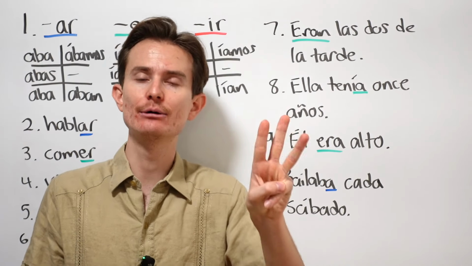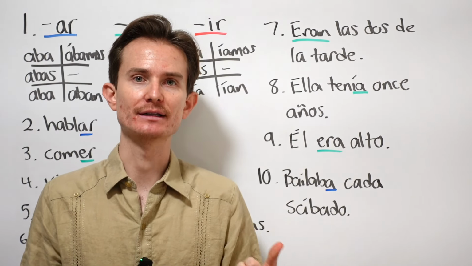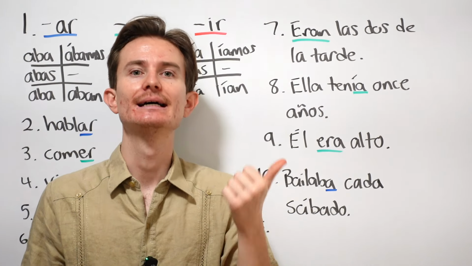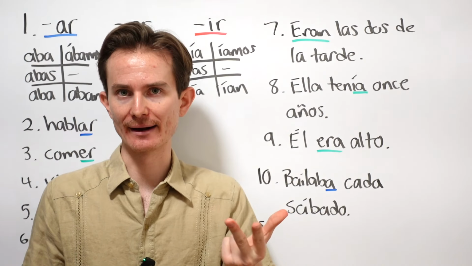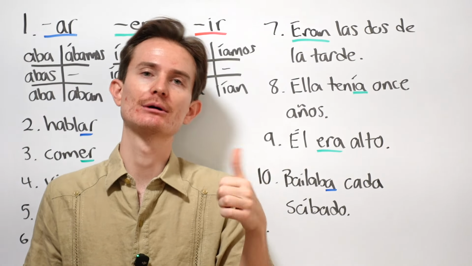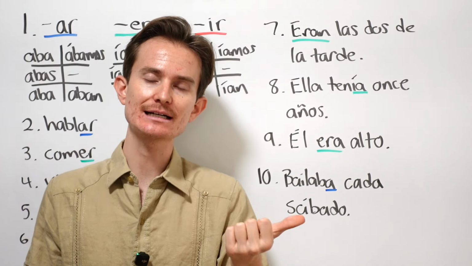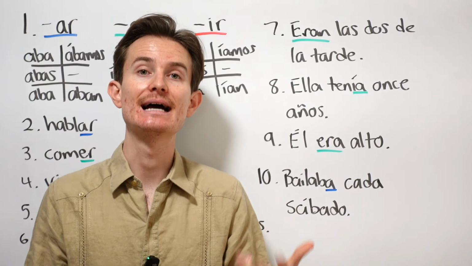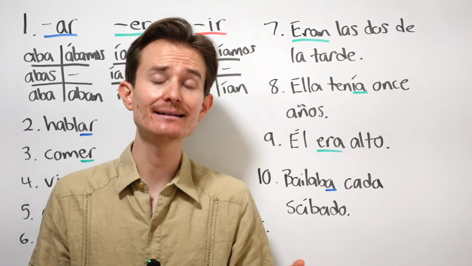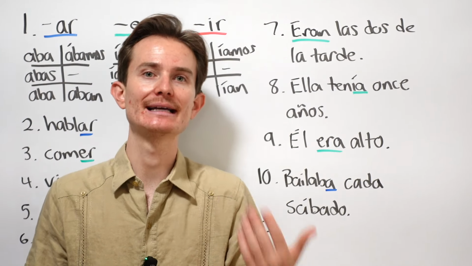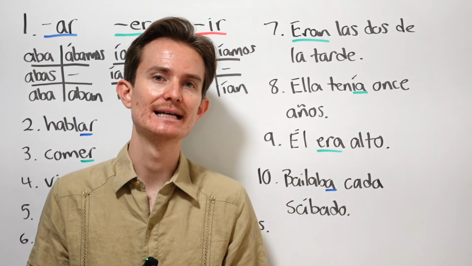There are only 3 irregular verbs in the imperfect. There's ser, okay, ir, and ver. Really, realistically, you only need to worry about ser and ir. Ser would be era, eras, era, éramos, and eran. And ir would be iba, ibas, iba, íbamos, iban.